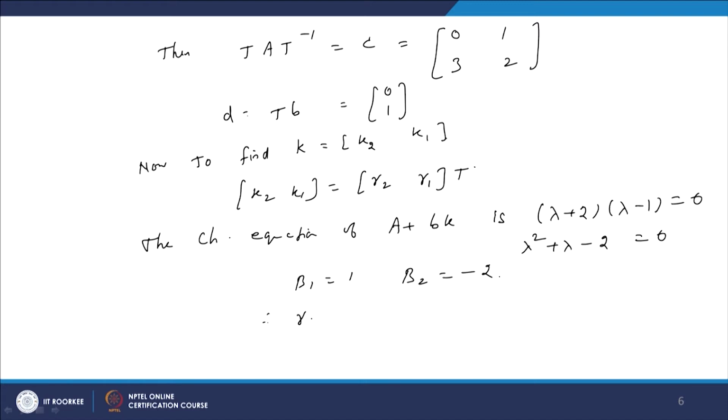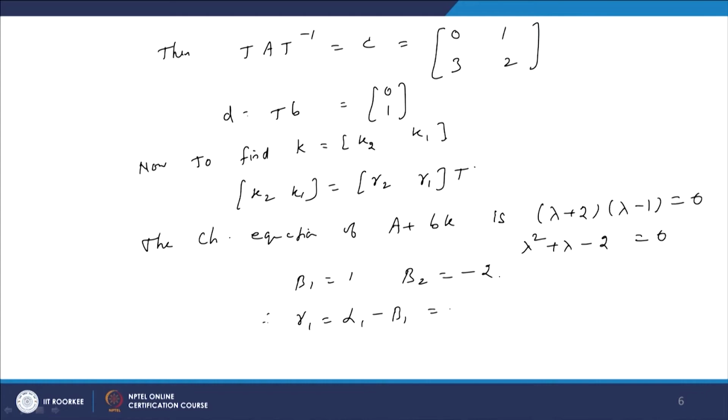Therefore, we get the value gamma 1 is alpha 1 minus beta 1, alpha 1 is here minus 2 and beta 1 is 1 here. So, the value is minus 3. Gamma 2 is alpha 2 minus beta 2, alpha 2 is minus 3 and minus beta 2 is plus 2, equal to minus 1.